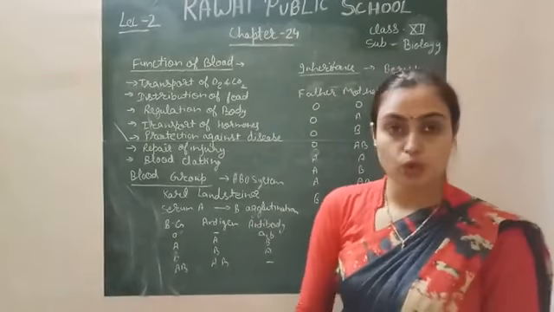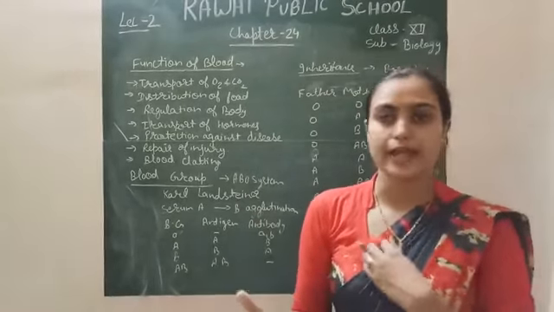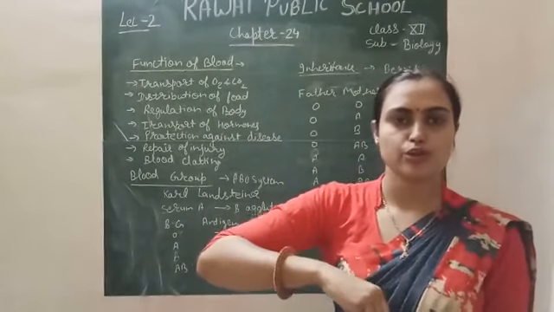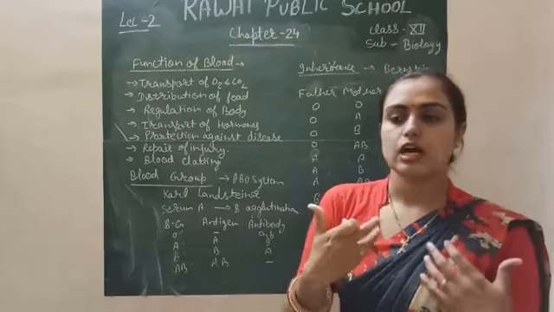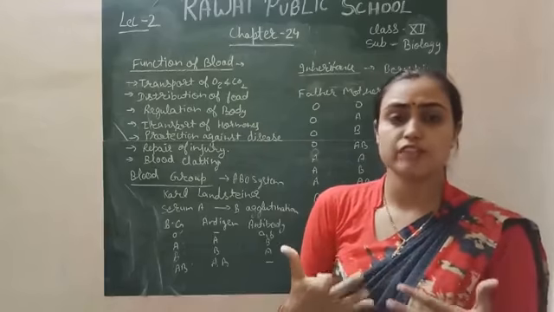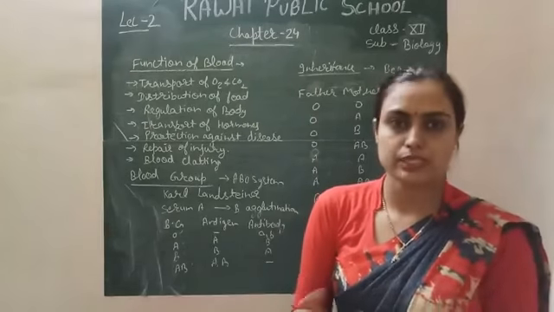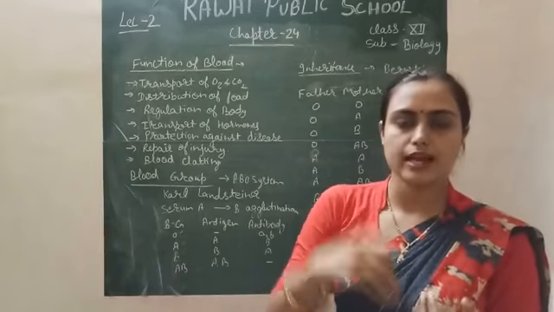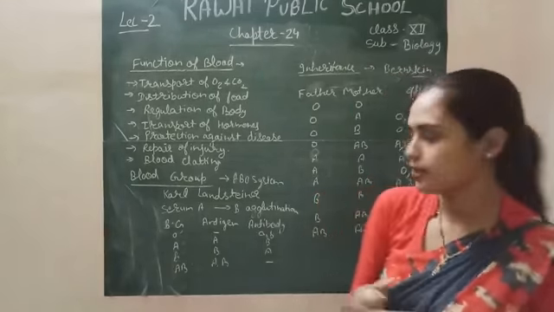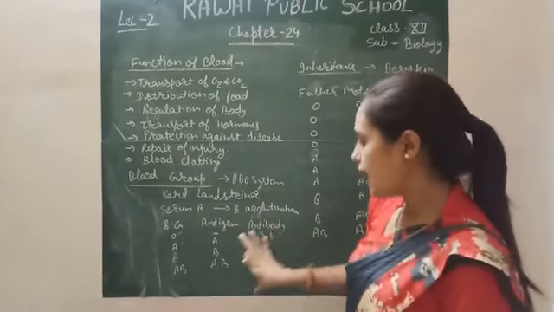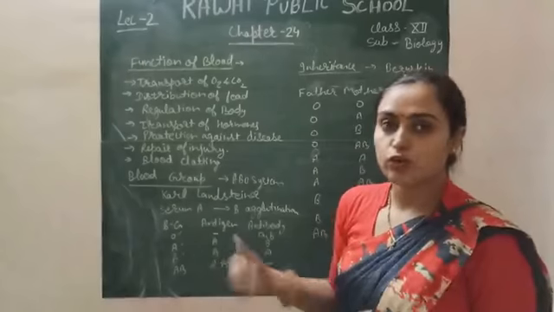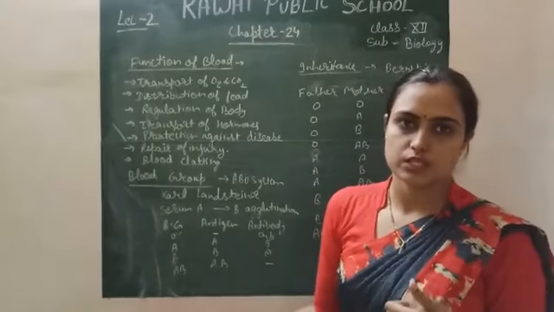And you know about antigen and antibody. An antigen is a foreign particle which enters from outside into your body, and an antibody is a protein which is synthesized inside your body. It means it is an inbuilt protein, and the antigen enters from outside the body. So antigens and antibodies play a very important role in this ABO blood group system, right?